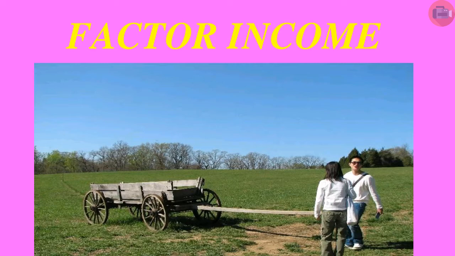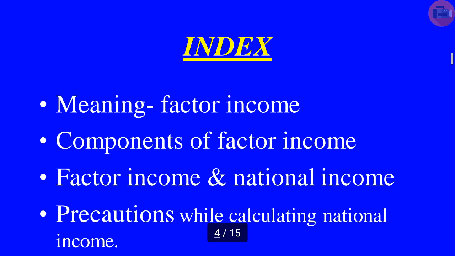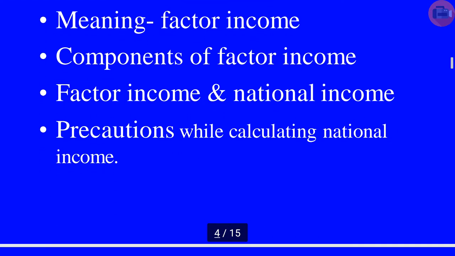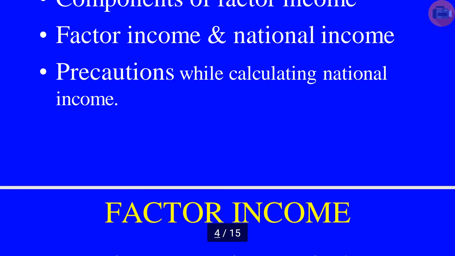This is factor income. As you see in the picture also, there is agricultural activity shown. Here firstly we have discussed the meaning of factor income and the various components of factor income. As I told you, land, labor, capital and organization. Then we'll see the meaning of factor income and national income. Right now we have seen what is factor income. Income generated to various factors of production is known as factor income.